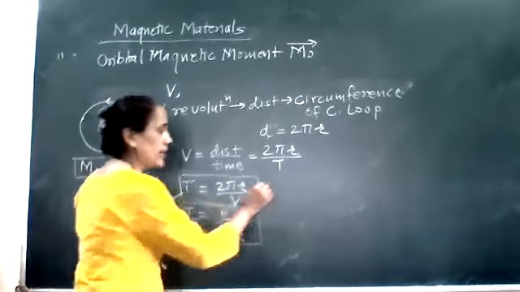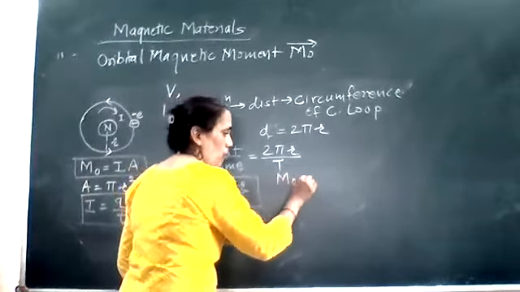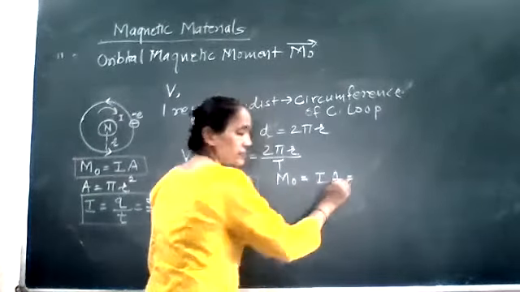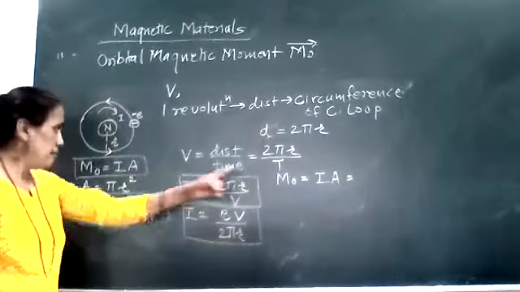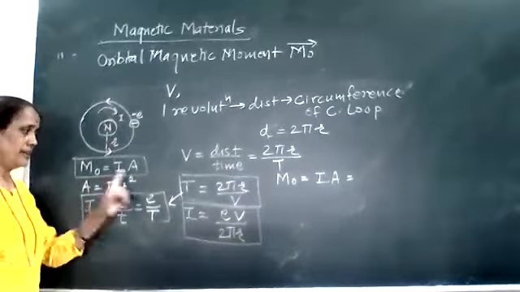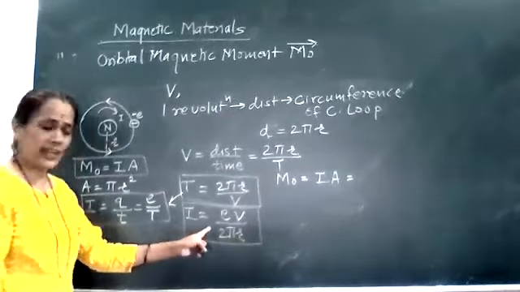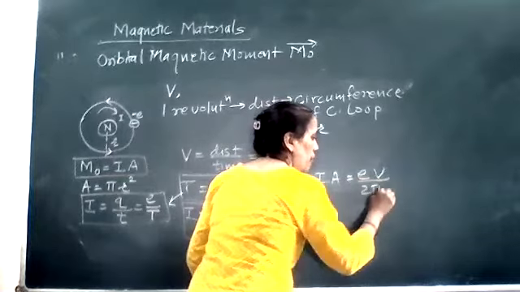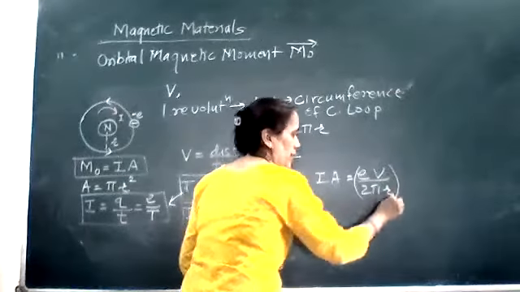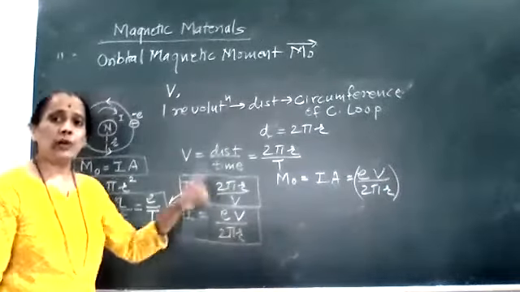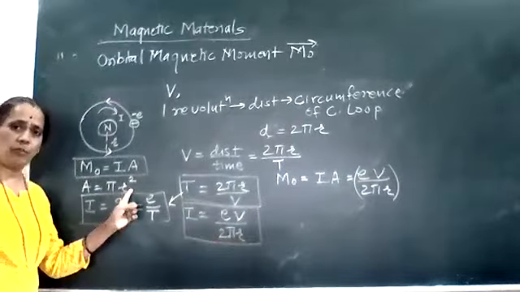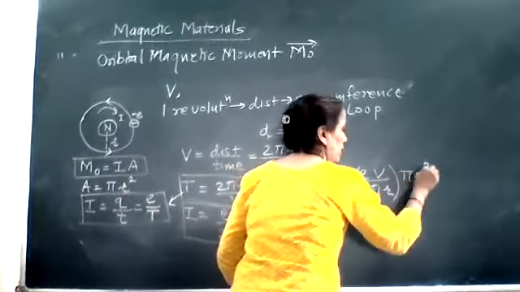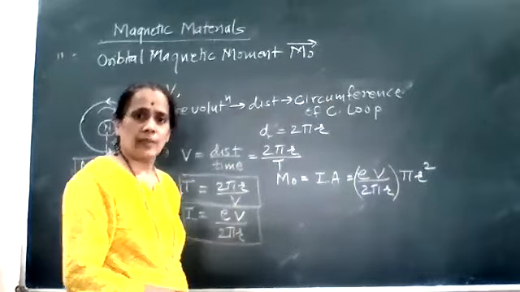So now what is that orbital magnetic moment? M_o is equal to I into A. I have the I value, so I'll put that I value as E v upon 2 pi r, this is the value of I, into A. A is what? Area of the loop. So area of the loop is what? Pi r square. Fine.